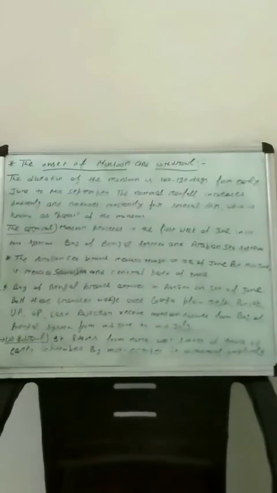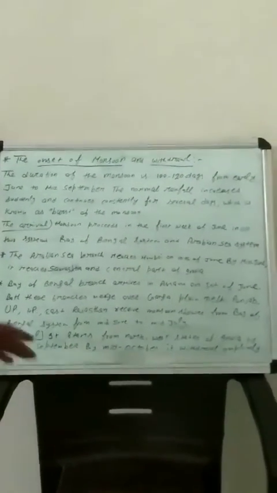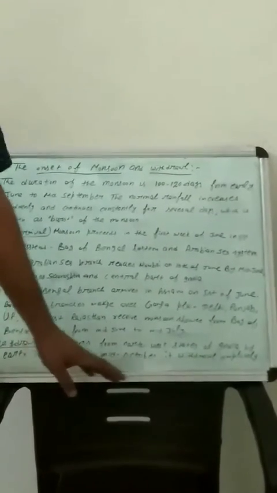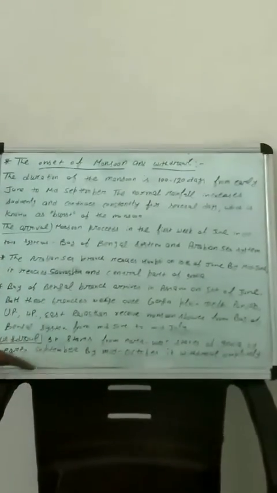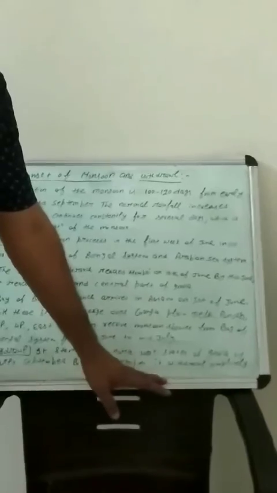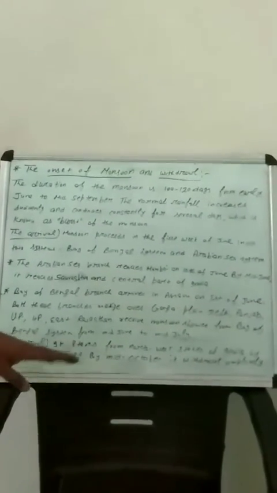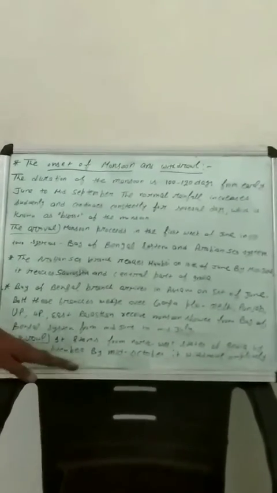But here I want to mention one thing also: Tamil Nadu is the only state of India where we have rainfall in the months of November, December and January. So when the monsoon withdraws from the north states like Punjab and Rajasthan, from Rajasthan it reaches Pakistan, but from Tamil Nadu, from the southern areas, it withdraws in the month of January, because Tamil Nadu is the only state which gets rainfall in November, December and January. So from these areas, especially Tamil Nadu, Chennai, the capital of Tamil Nadu, it withdraws in the month of January.